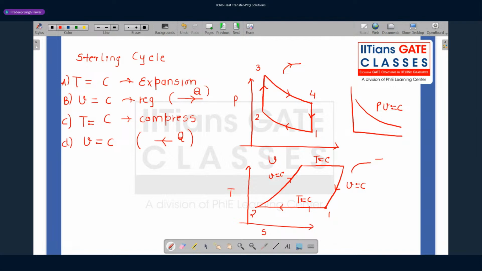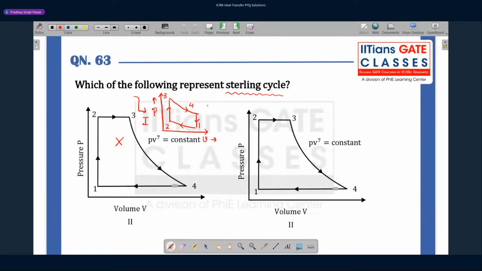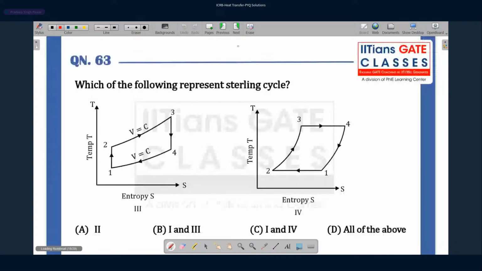So let's look at the options. We'll go to the previous pages. For the PV diagram, option number 1 is correct. Option number 2 is wrong. For the TS diagram, option number 4 is correct. So which is the right option? Option C, we have first and fourth here. So that's the correct option. Let's move to the next problem.